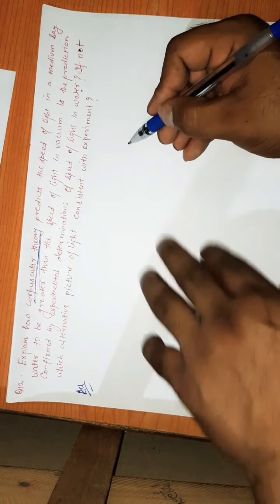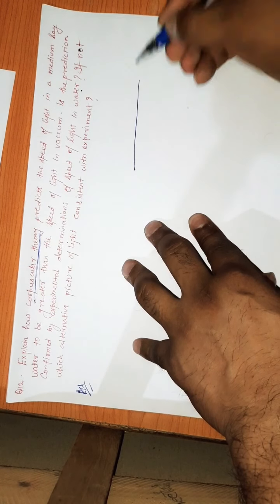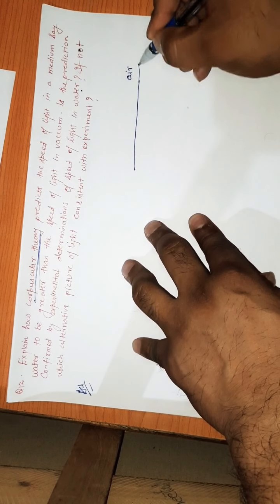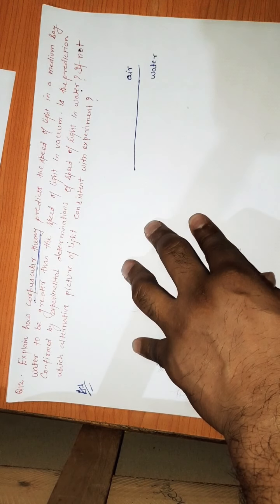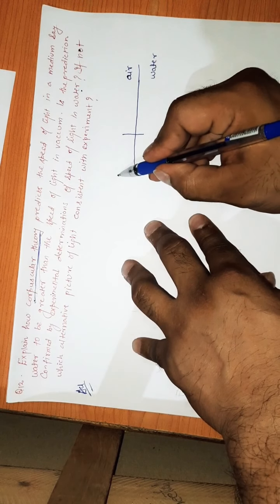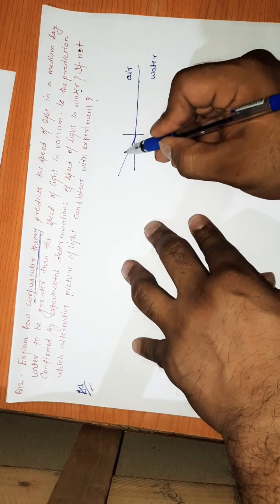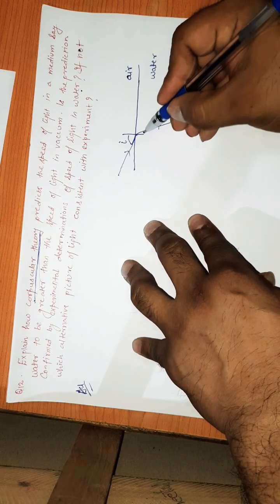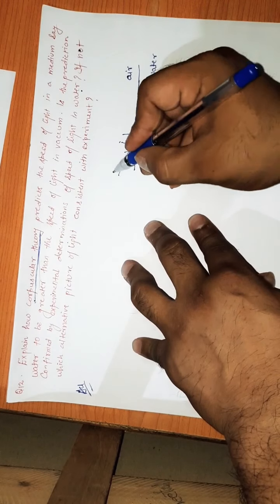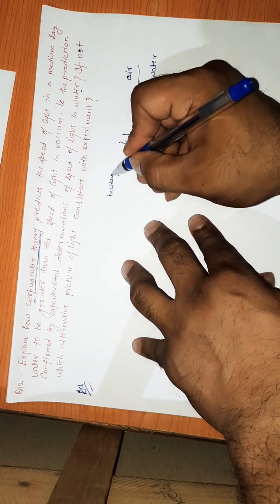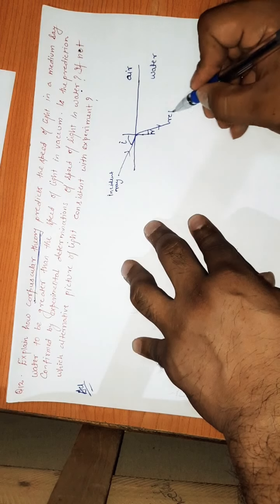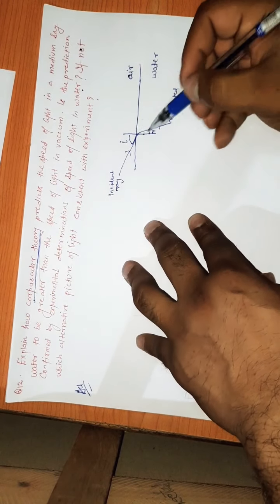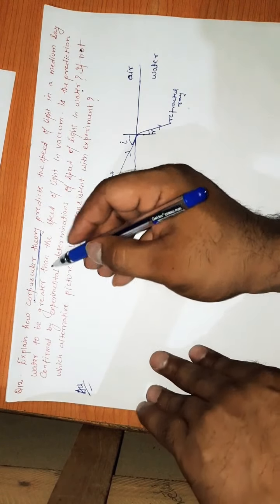So for this question, let us suppose this is an interface. Do you know what an interface is? Again I am saying, it divides the two media. Let us suppose this is air and here is water. This is the normal. A ray of light is incident on this. Let us suppose the angle of incidence is i, and the angle of refraction is r. So this is the incident ray and this is the refracted ray. We have discussed it.